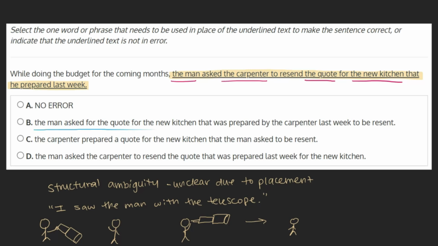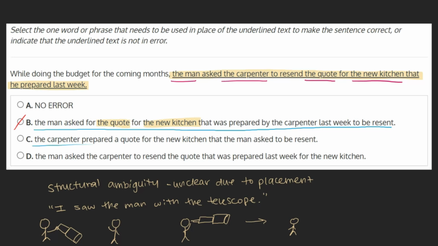B. The man asked for the quote for the new kitchen that was prepared by the carpenter last week to be resent. Here we see the same problem of structural ambiguity. What was prepared by the carpenter? The quote or the new kitchen? As this doesn't solve our structural ambiguity problem, this choice can be marked off.